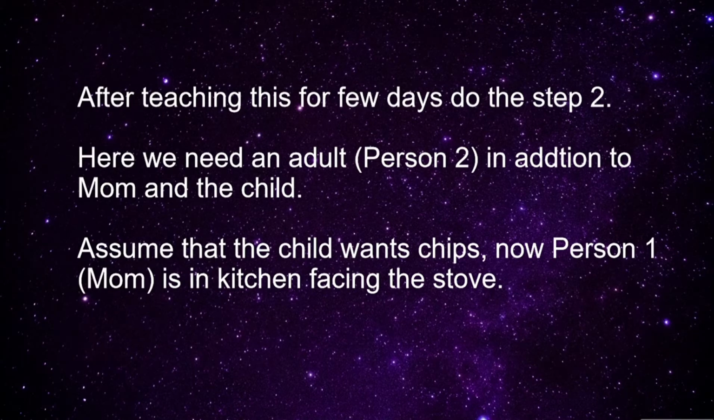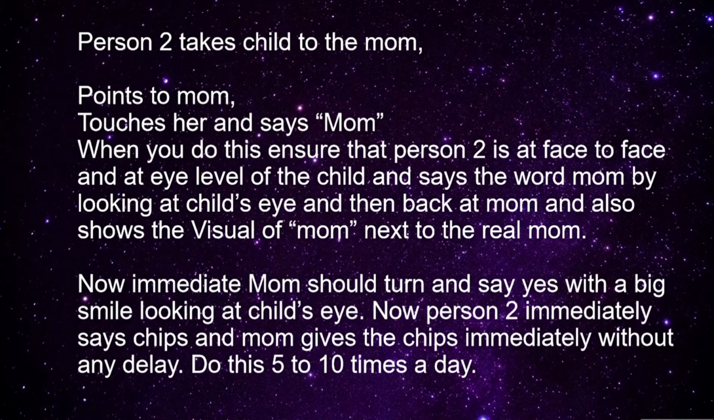Here we need an adult in addition to mom and the child. Assume that the child wants chips. Now person 1 is in the kitchen facing the stove. Person 2 takes the child to the mom, points to the mom, touches her and says mom.